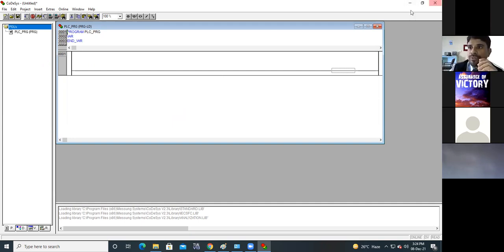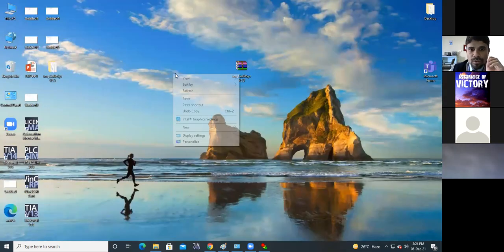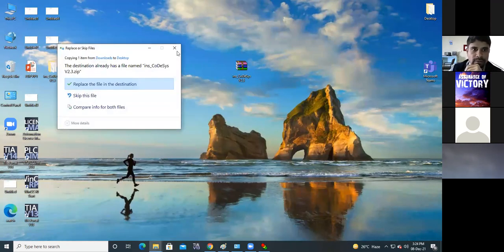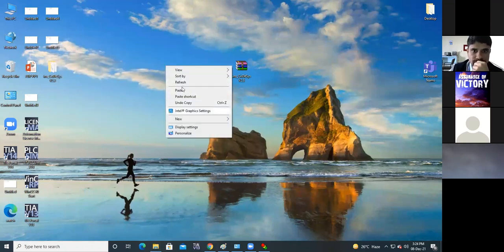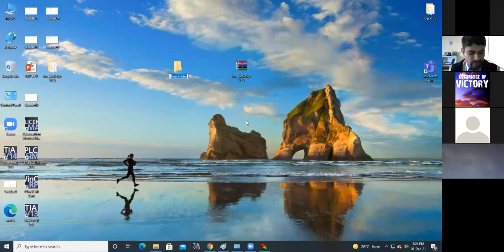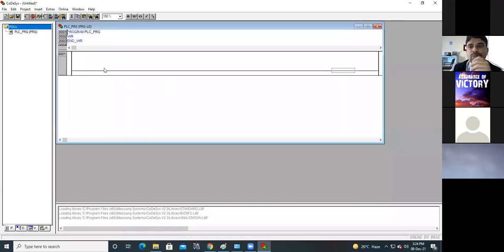Before that, all of you please create one folder somewhere and name it FDP programs. Whatever program you design here, you have to save into that folder.